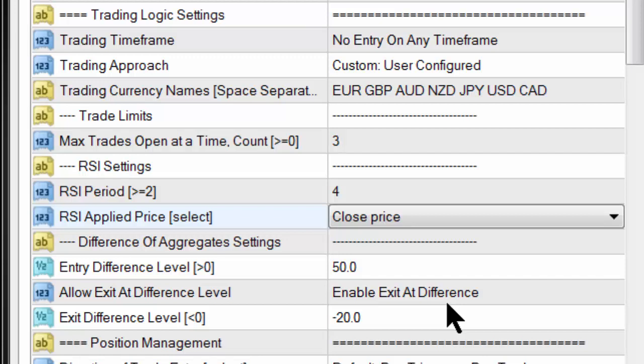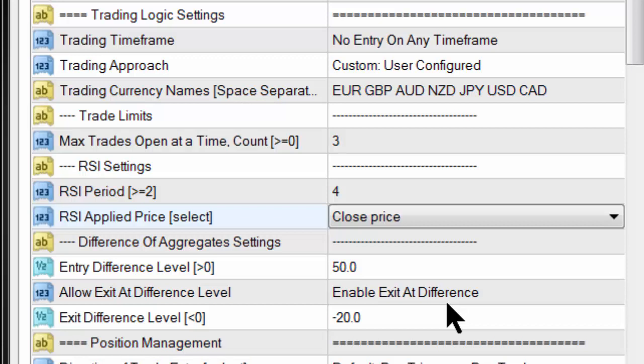Then there's the opposite side. When the elastic band snaps back, there will be a difference between the strong currency setting and the weak currency setting. They'll start reversing, and that can actually provide an exit point. So if it comes from the top and it comes from the bottom, how much must they reverse and cross over to give an exit point? So that particular setting, again, is one of those where it's quantity and quality. But that's another concept that you need to think about.